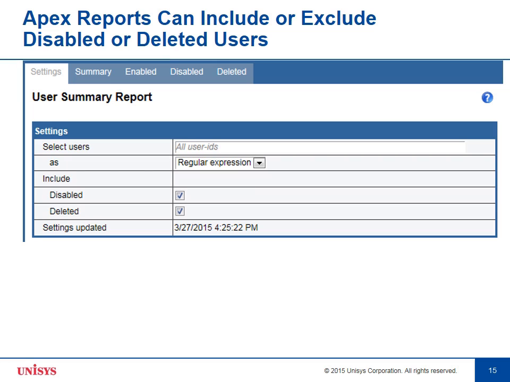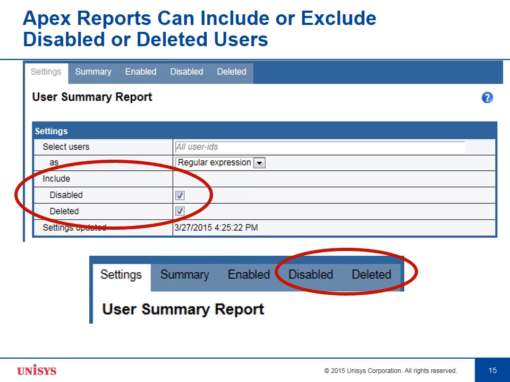Apex reports can also choose to include or exclude disabled and deleted users. There are checkboxes to let you select that easily. And once you've done that, you can look at those separately from the enabled users.